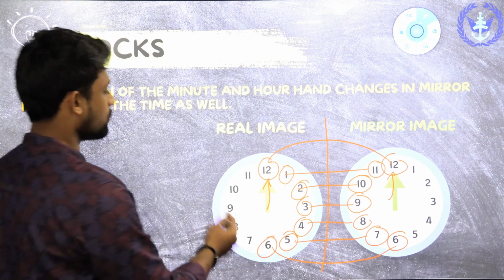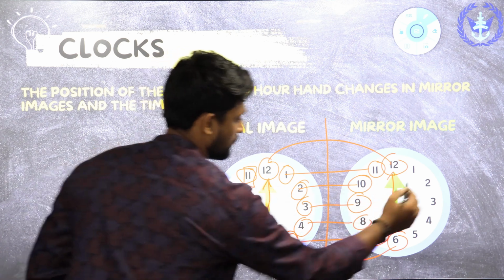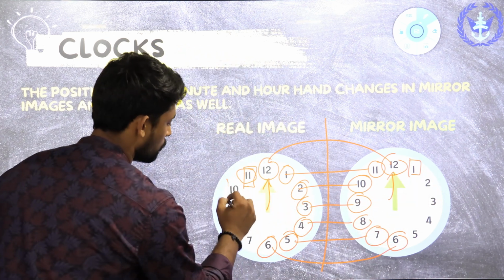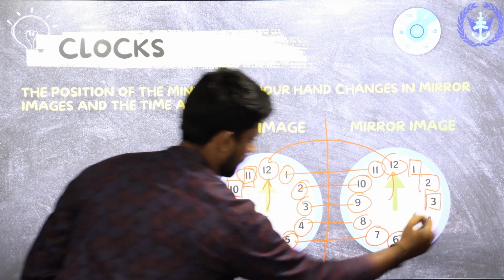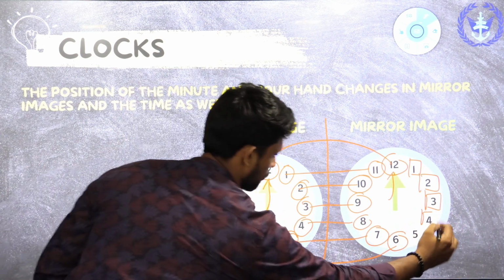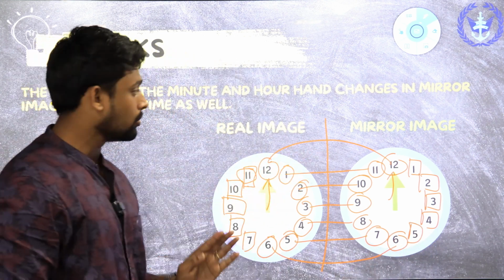Okay, so as this one, 11 is 1. 10 is again 2. 9 is 3. 8 is again 4. 7 is 5. So these are the things we have to know.